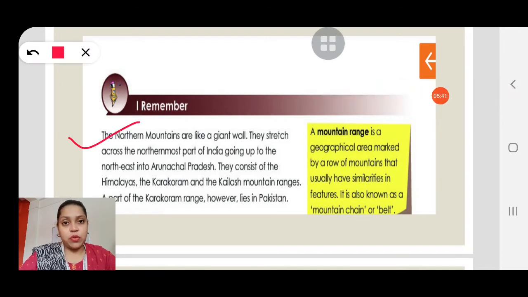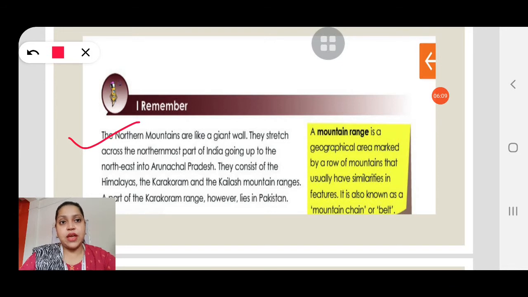Of course, the mountains, that is the Himalayas. We have seen a picture of the Himalayas, and they are like a giant wall. It's a wall between India and China. Though it's a mountain range, it's like a wall, okay? And that's why people from China cannot attack India, because of this huge mountain range.